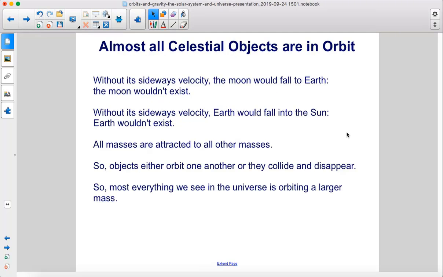Without its sideways velocity, the moon would fall to Earth. The moon wouldn't exist. Without its sideways velocity, Earth would fall into the sun, and Earth wouldn't exist. All masses are attracted to all other masses, so objects either orbit one another or they collide and disappear. So most everything we see in the universe is orbiting a larger mass.